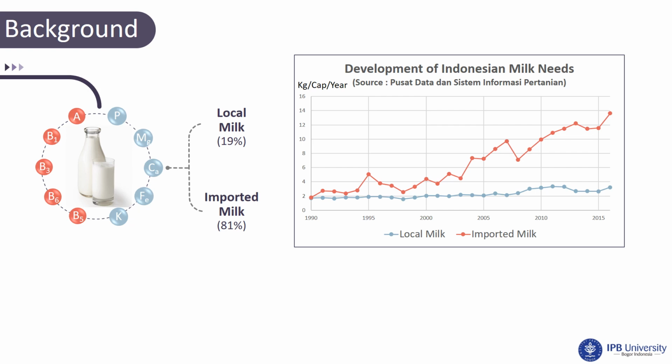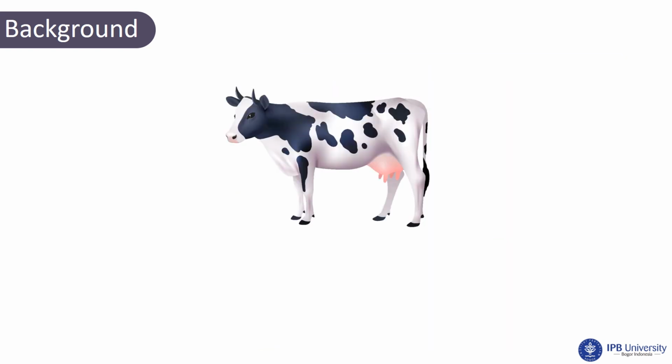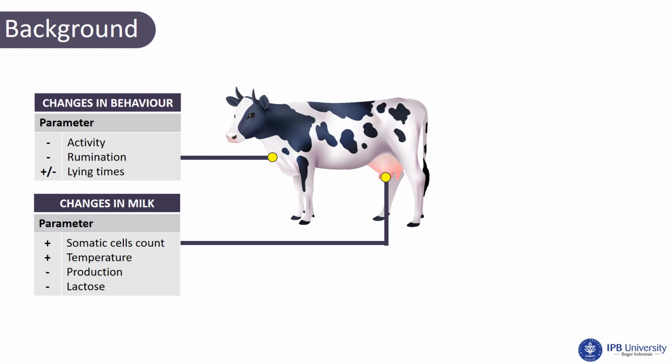What is the cause of low milk production in Indonesia? One of the most common factors is mastitis. What is mastitis? Mastitis is the inflammation of the mammary gland in the udder. Mastitis is the most costly disease of dairy cows occurring throughout the world. How can we detect mastitis? It is indicated by changes in behavior and changes in milk.